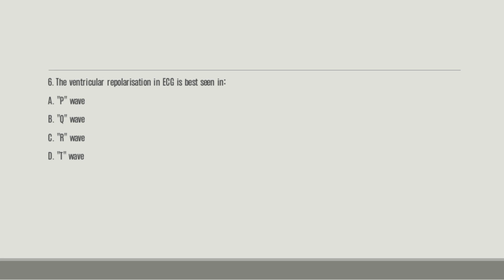Number six, the ventricular repolarization in ECG is best seen in A. P wave, B. Q wave, C. R wave, D. the T wave. And the right answer here is D. The T wave.